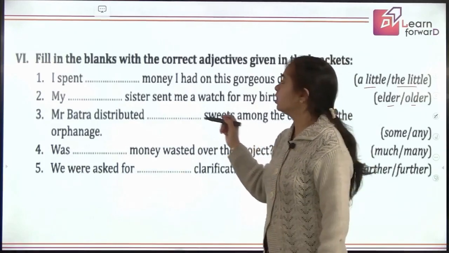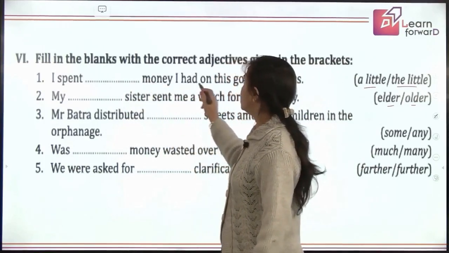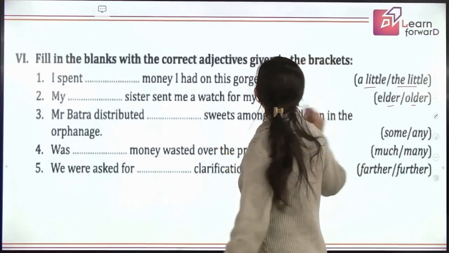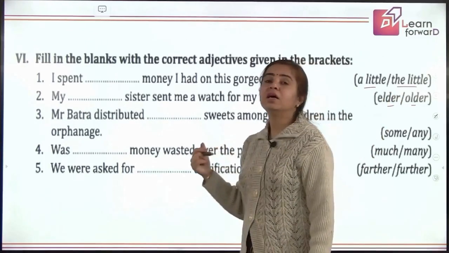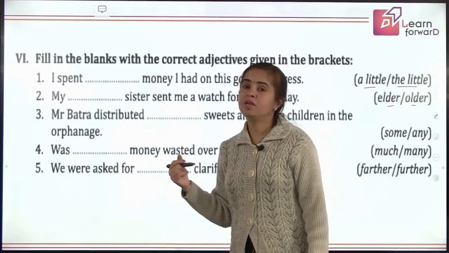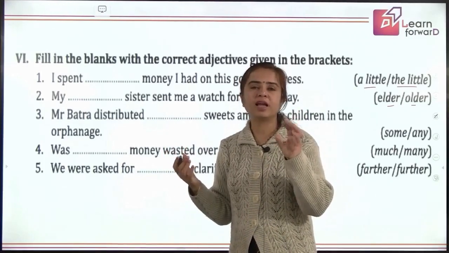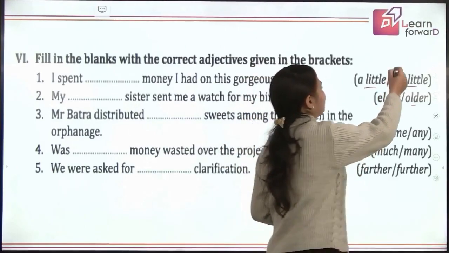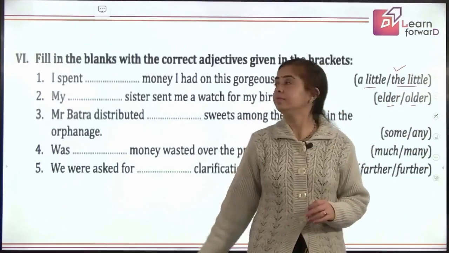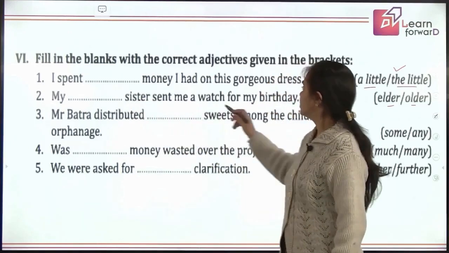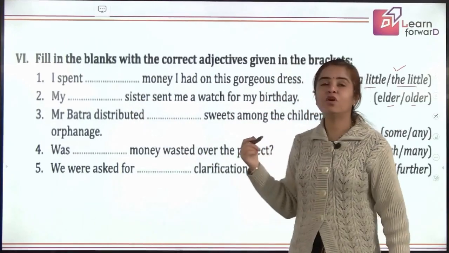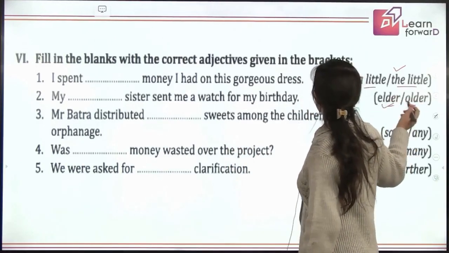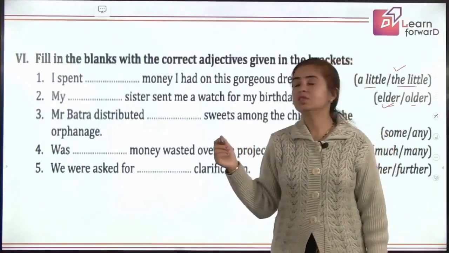Which one is correct? You see, I spent dash money I had on his gorgeous dress. Yes, what will come here? Money, a little or the little? You mean to say whatever small amount of money I had, I spent all of that. So what will come? I spent the little money. My dash sister sent me a watch. So for your sister, what will you use? Yes, elder. Both these are comparative, but for siblings, we use elder.